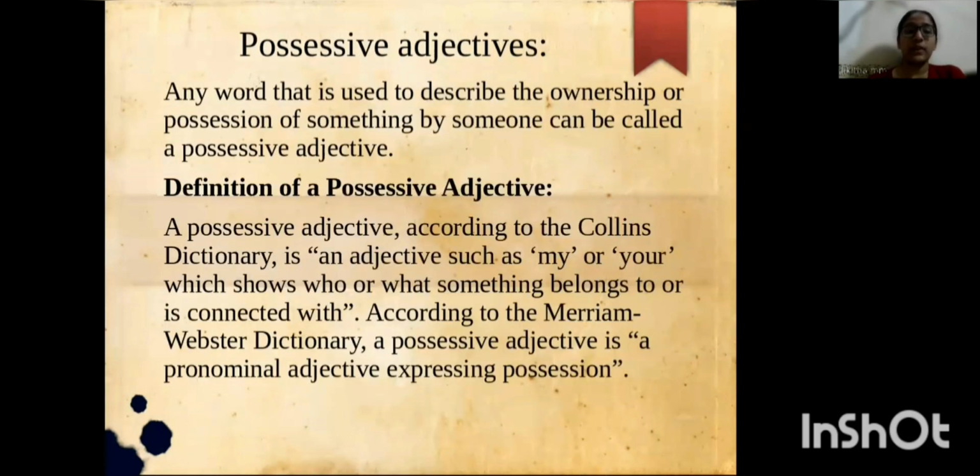Possessive adjective. A possessive adjective is defined as an adjective such as my or yours, which shows who or what something belongs to or is connected with.